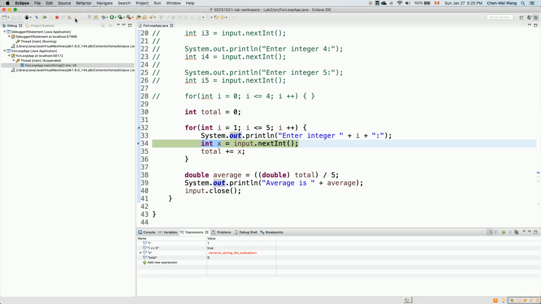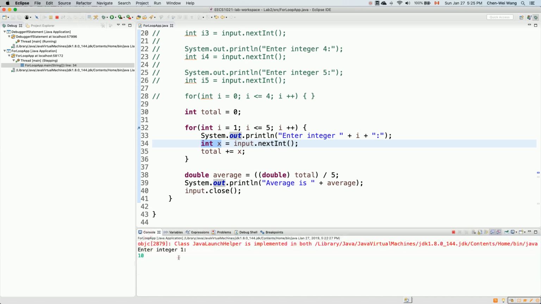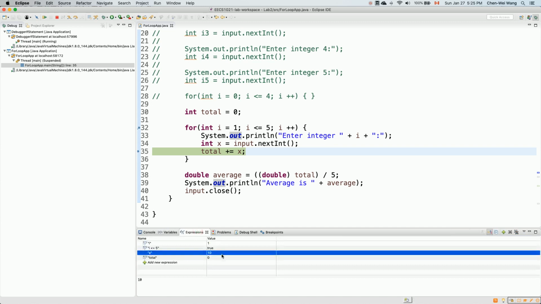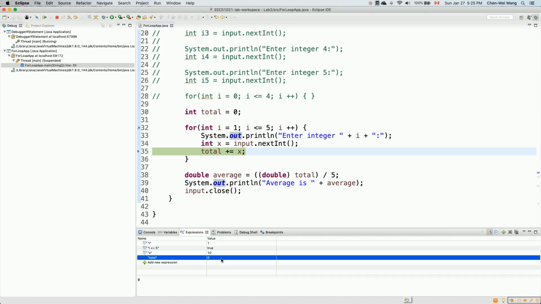If I say step over, oh, oops, I forgot. I should really say enter over here. Okay, hit enter from 10. So now you can see that after 10, the execution flow arrow moves from 34 to 35. So now if you look at the expression over here, X is 10. But total has not been accumulated just yet because now we are pausing right before we try to execute line number 35.